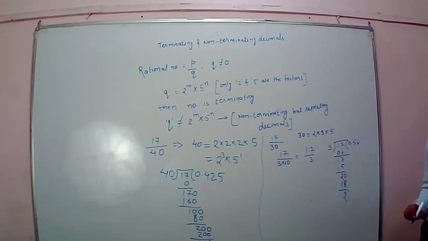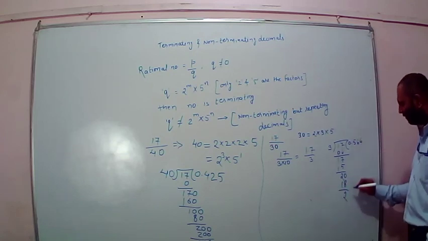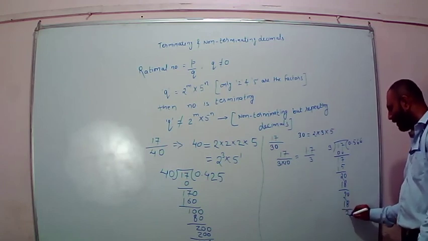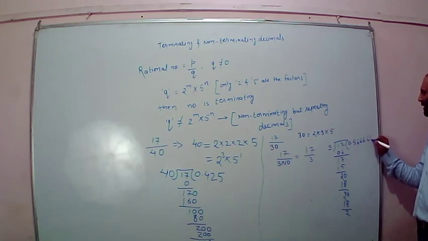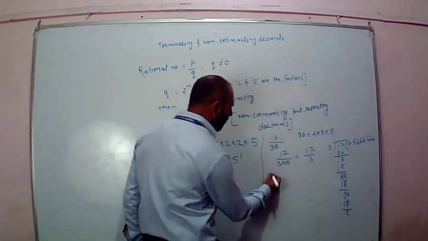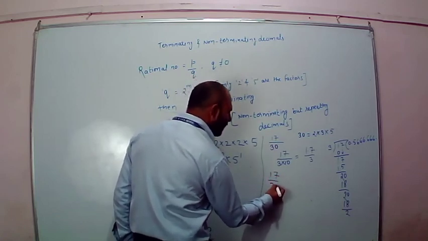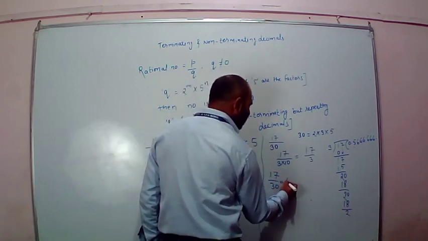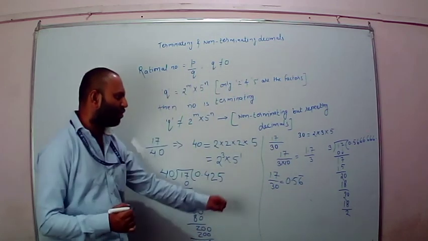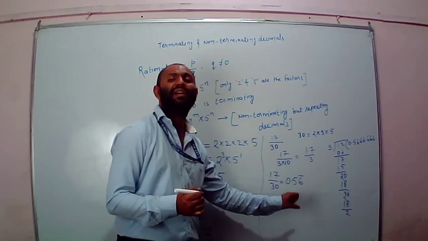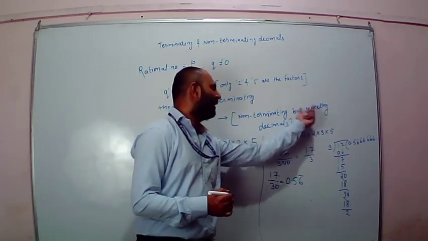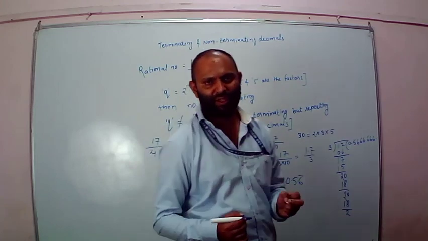Again 2 remains. Then again 6. Then again 18. And this process will continue. It will be 6, 6, 6, 6, 6 like that. How can I represent this number? 17 upon 30 comes out to be 0.56 bar. So it's a rational number, but it has a non-terminating but repeating decimal expansion.